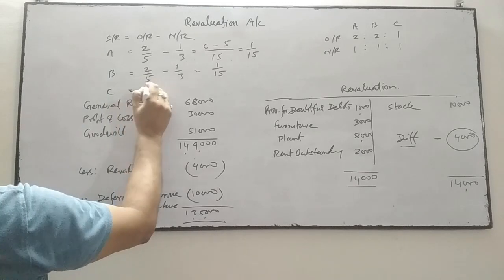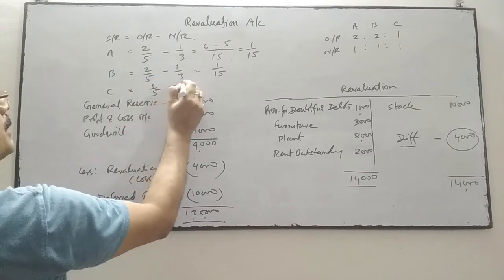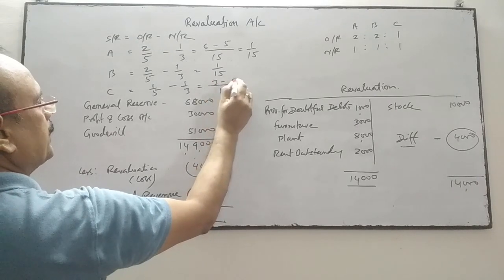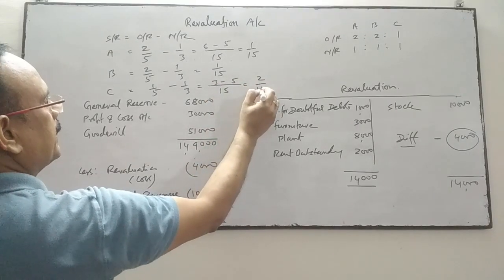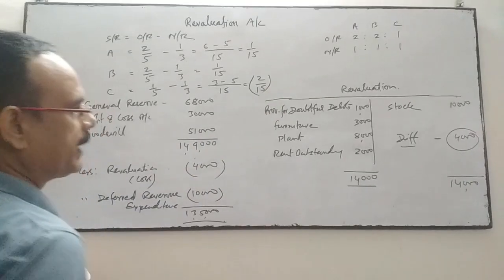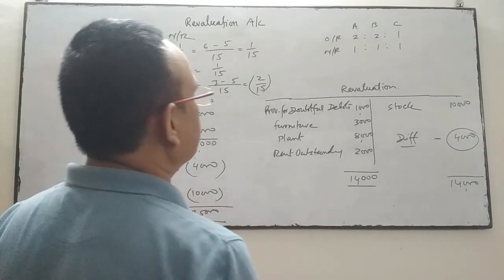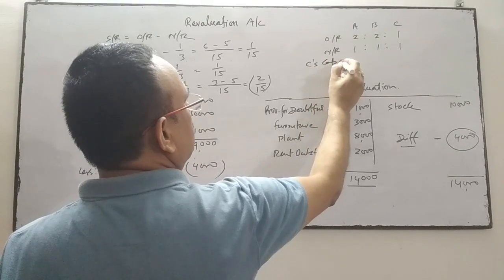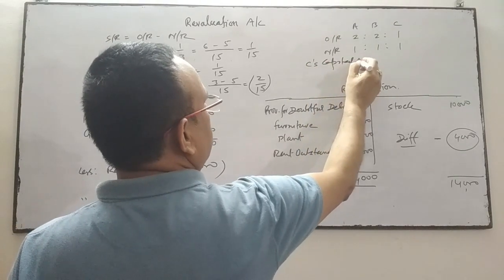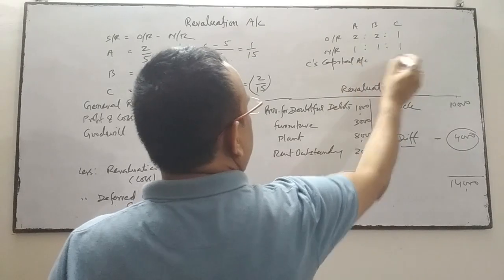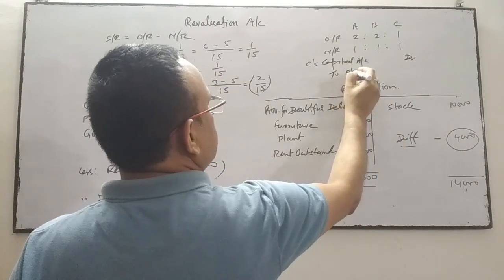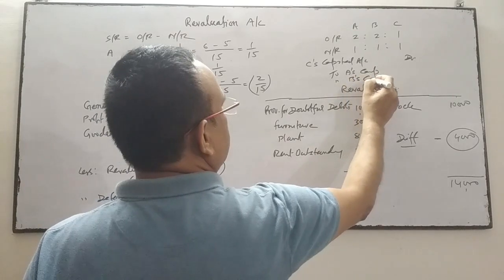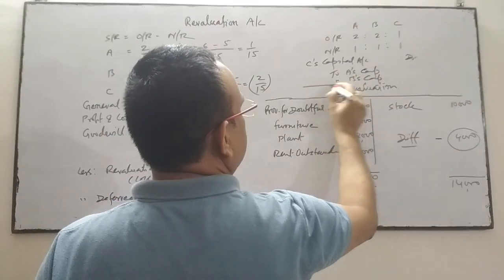And C: 1/5 minus 1/3, that is 3 minus 5 over 15, so 2/15. It's a gain, so the gainer partner's capital account will be debited. C is the gainer, so C's capital account will be debited. And the sacrificing partners, A's capital account and B's capital account, will be credited by one single entry.